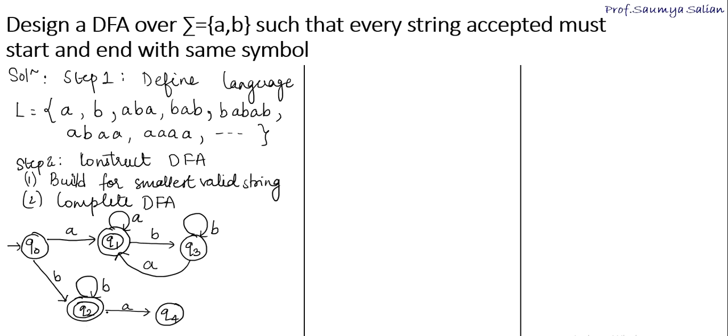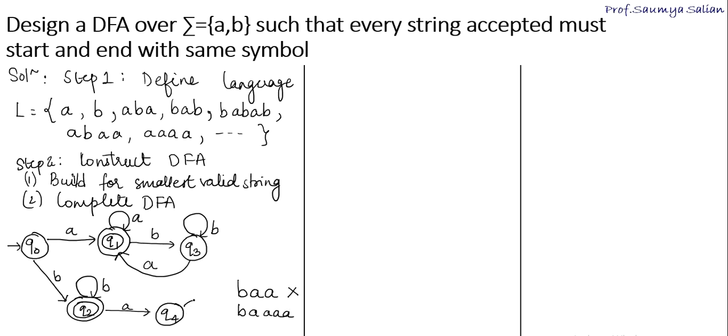Q2 has responded to both the inputs A and B. The last state is Q4 state, which is pending. To reach Q4 from the initial state, I have inputs B and A. Right? If at Q4 I get an A, is it a valid string? No, it is not a valid string. So even if I have multiple A's, it is still an invalid